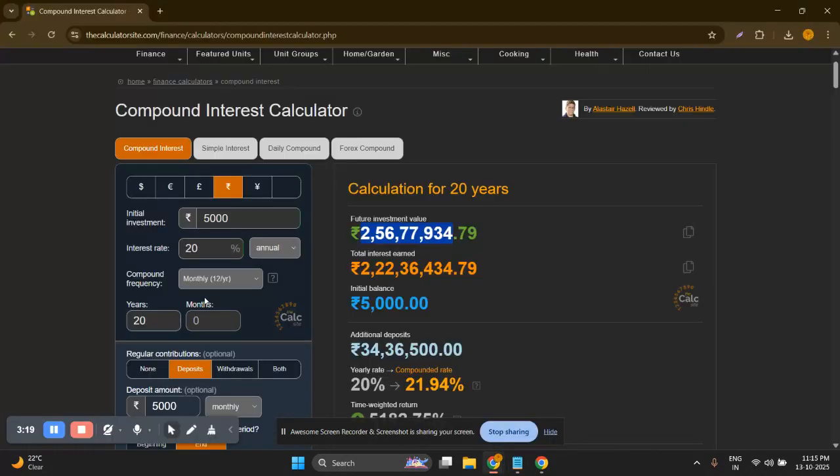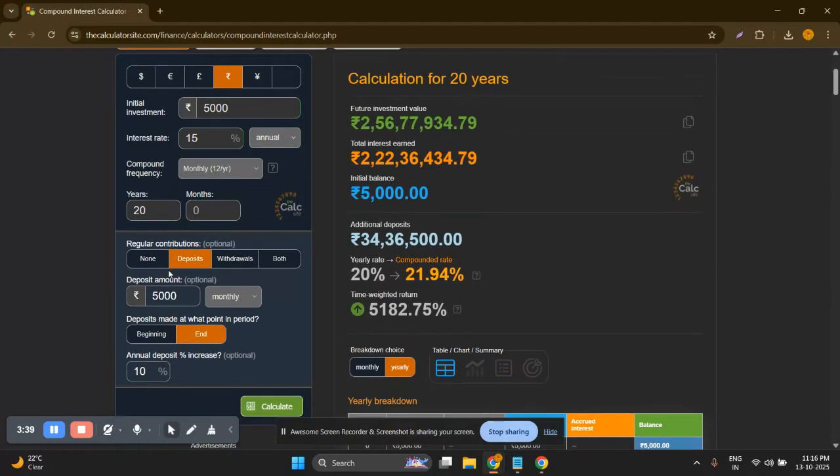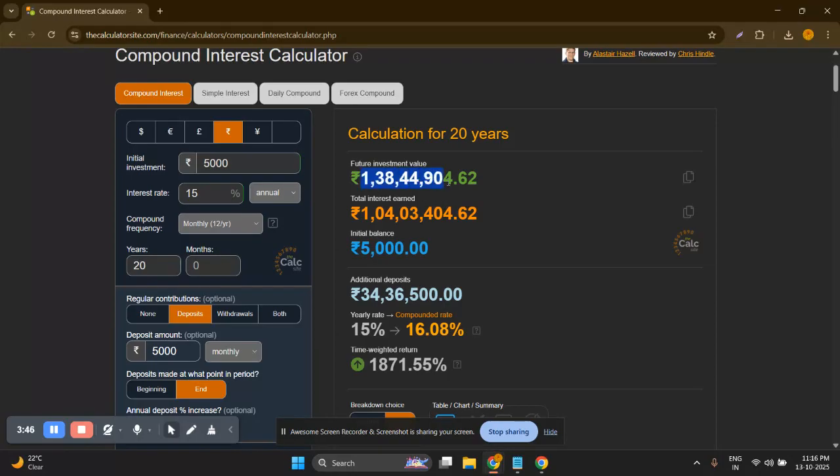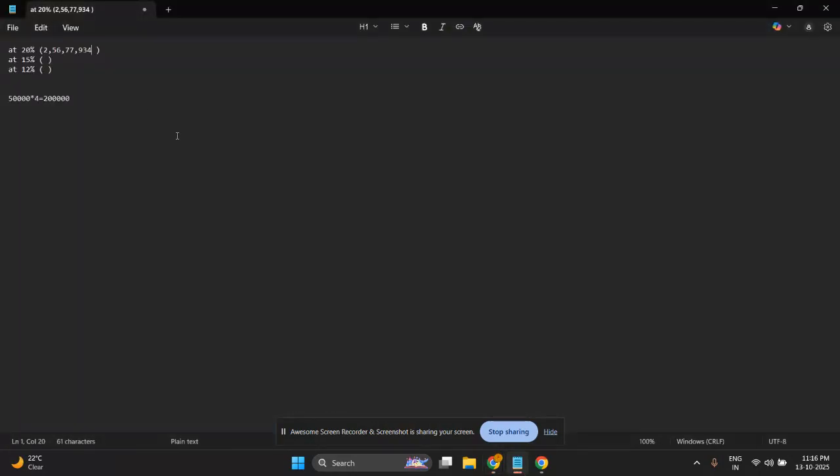Now, if we are not keen to invest in the stock market, and instead invest in mutual funds, where you buy small cap funds or mid cap funds, and you manage to secure 15% return, which is a very good scenario if you get it. So in 20 years, with the same condition, you will gain 1 crore 38 lakh rupees. Now let me save this also, 1 crore 38 lakh rupees.